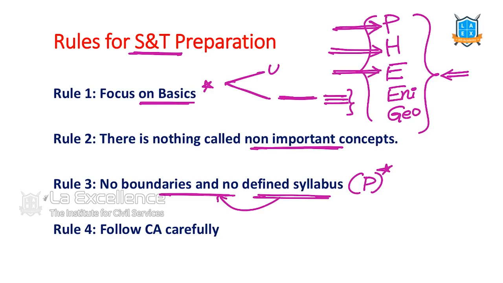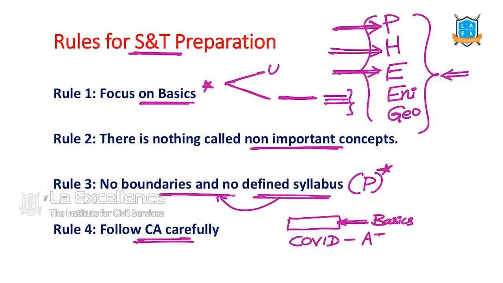So, how do we approach it then? How do we know which to read if there's no defined syllabus? Where do we limit ourselves? That's based on our current affairs. Let's say in current affairs, there's this issue. Let's go back and read the basics related to it. Let's say yesterday there was a concept with regard to COVID. They used artificial intelligence to make the drugs to address this particular disease.